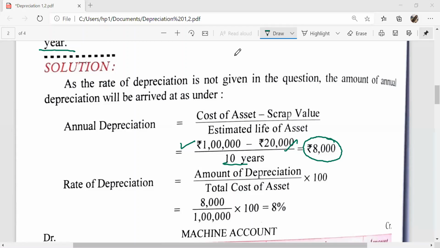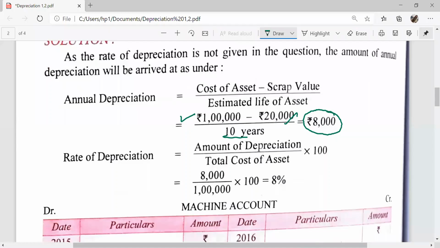Now, we can also find the rate of depreciation. Amount of depreciation 8,000 divided by total cost into 100. That means 8% depreciation is charged on the asset. 1 lakh into 8%, that is 8,000. If the percentage is given, then total cost is 1 lakh, and if we calculate 8% on 1 lakh, then how much depreciation will come? 8,000. With the amount of depreciation we can easily find the rate of depreciation.